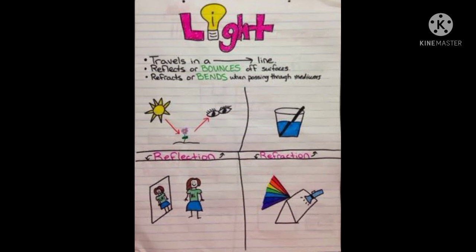Light always travels in a straight line. In our previous classes, we learned about reflection. But in this class, we have to see refraction. Dear students, what is the difference between these two words? Does anyone know? Okay.